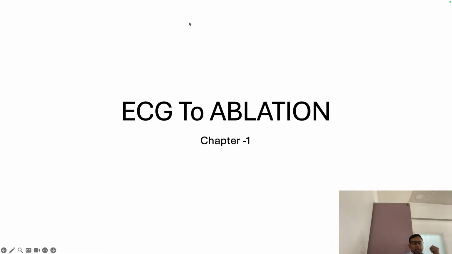So the important thing regarding ECG to ablation, what we are reading, is how to go from the ECG to the ablation. We have to plan how the ECG will be there, the basic investigation, and later ECG interpretation. ECG interpretation will give you the final clue. What are the clues or differential diagnosis? But if the approach to the ECG is not clear, you will not be able to understand what ECG we are reading, and that's why our